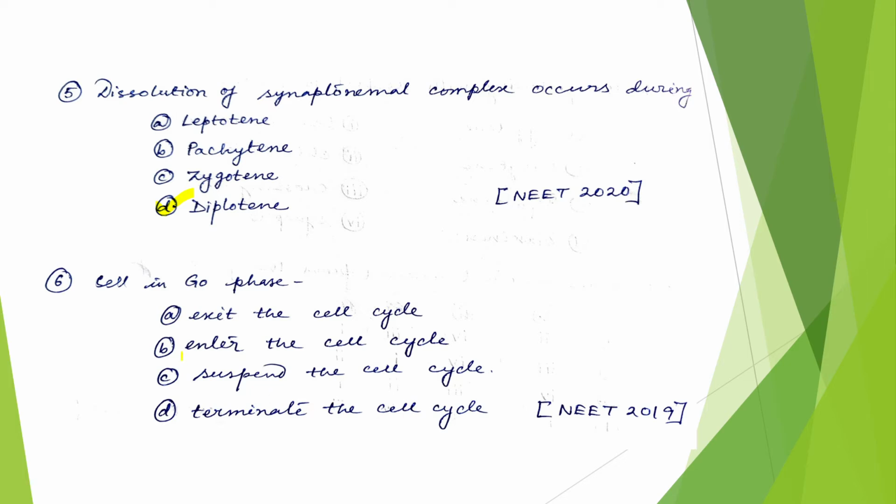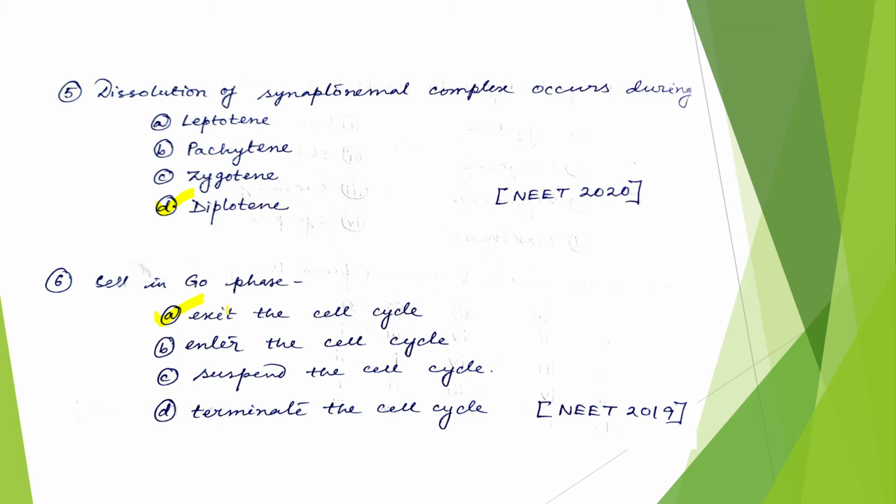Obviously the correct answer would be option A. In G0 phase the cell exits the cell cycle and remains quiescent, or inactive, and when it is called upon by the growth factors, then it again enters into the cell cycle.